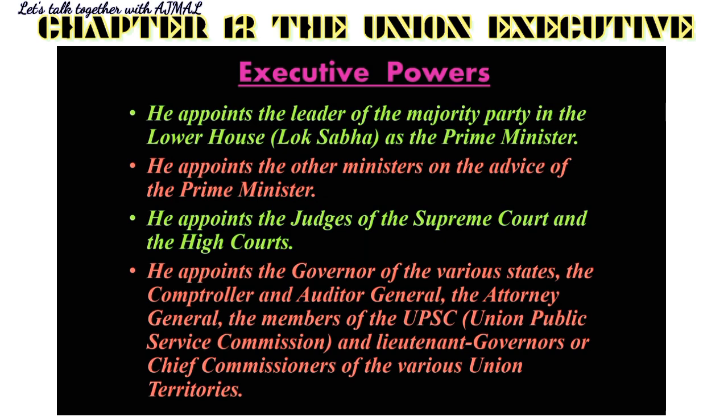Then he also appoints the judges of the Supreme Court and the High Courts. He appoints the governors of the various states, the Comptroller and Auditor General, the Attorney General, the members of the UPSC, that is Union Public Service Commission, and lieutenant governors or the chief commissioners of the various union territories. All these appointments are made only by the president of India. So these are the executive powers. He appoints the leader of the majority party as the prime minister, the other ministers on the advice of the prime minister, the judges of the Supreme Court and High Courts, the governors of various states and all other important people.